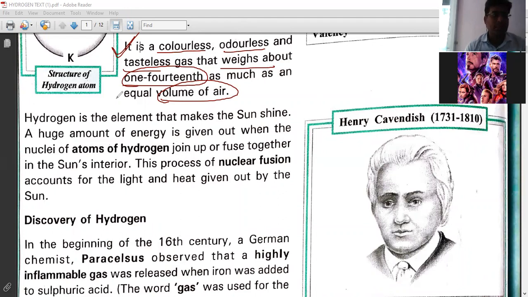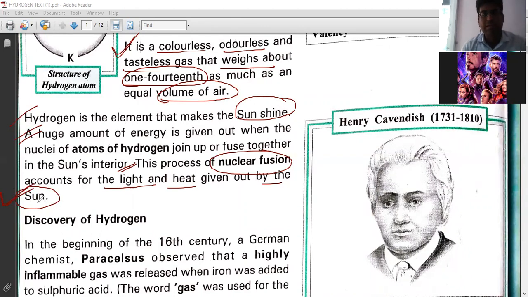Okay. Next point is hydrogen is the element that makes the sun shine. A huge amount of energy is given out when the nuclei of hydrogen atoms join up or fuse together in the sun's interior. When hydrogen combines with each other, it liberates a lot of energy. This nuclear process accounts for the light and heat given out by the sun. So this reaction happens at the sun, which gives a lot of energy to the planets, like our planet also. So write the characteristics of hydrogen.